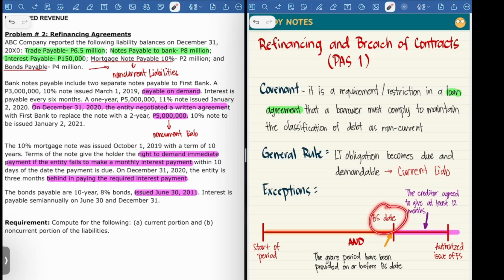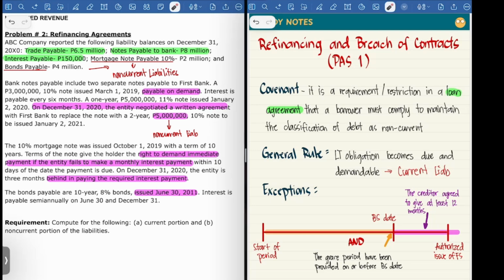First, at the balance sheet date, the grace period must have been provided on or before the balance sheet date. And the creditor agreed to give at least 12 months of extension after the end of the reporting period. Let's go back to our problem.